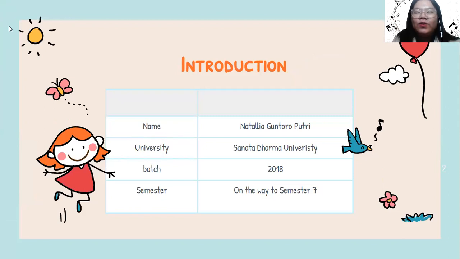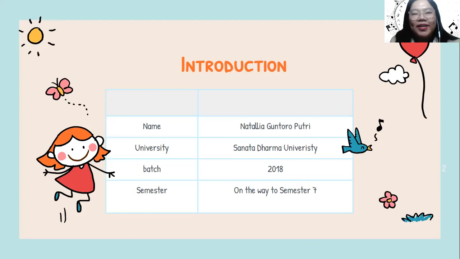So my name is Natalia Kuntoro Putri and you can call me Miss Natalia. I'm from Sanata Dharma University, batch 2018, and I just finished my 6th semester and I'm on my way to my 7th semester. The reason why I teach here is because I need to fulfill the requirements to practice teaching in schools. But due to the pandemic, we cannot go to school and we cannot meet directly. But I hope we can learn together and you can follow my lesson well. That's all about my introduction.